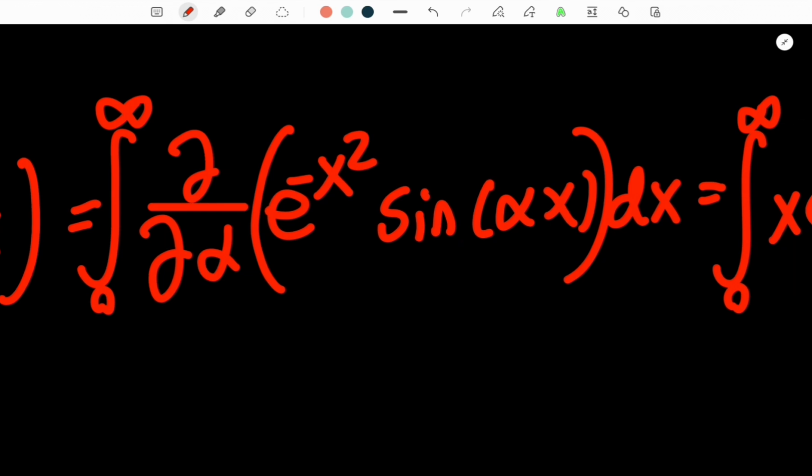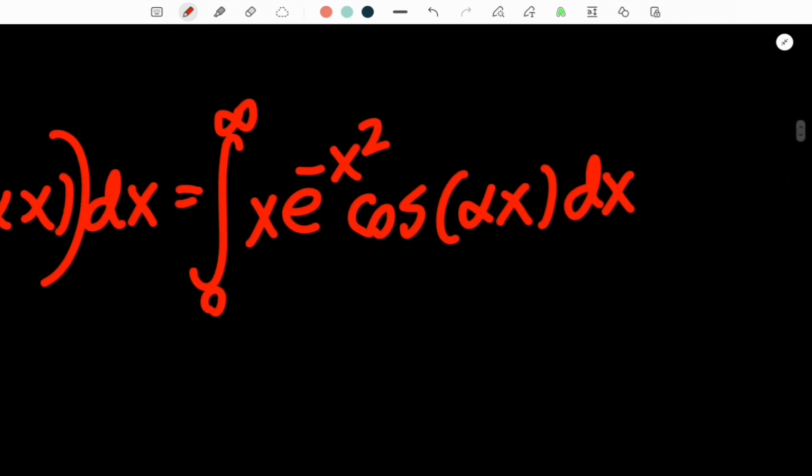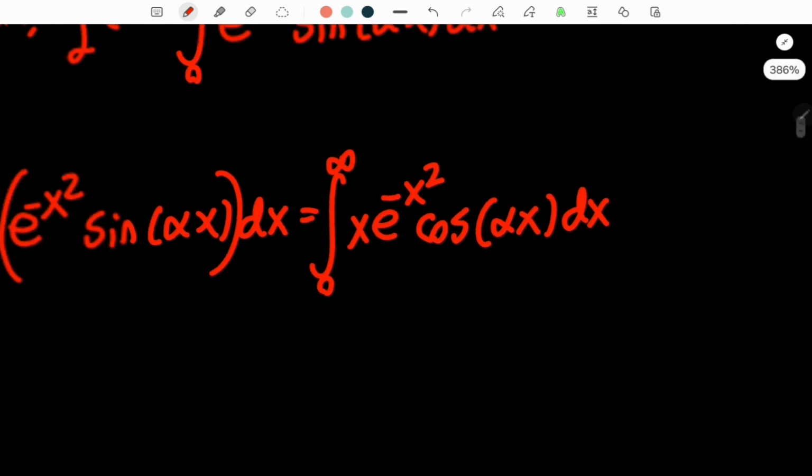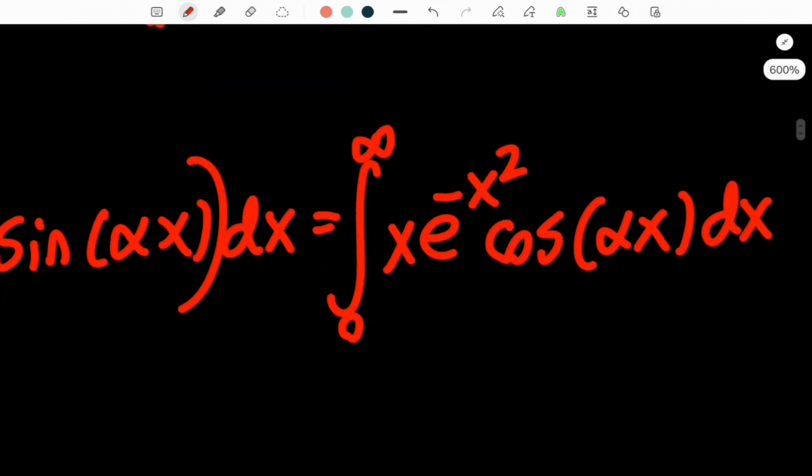And this partial derivative is very easy. If you've taken any calculus 3, you will know this. It's not much different than a regular derivative. And if you differentiate, you'll find yourself with this new integrand, which doesn't look any better than our original f of alpha right here. But if you do an integration by parts, it becomes easier because of this extra x right here.